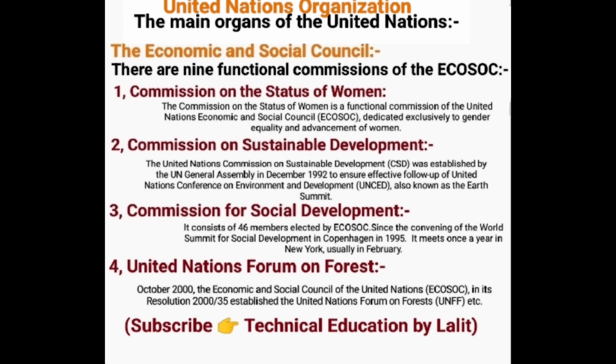Next, the third is the Commission for Social Development. The Commission for Social Development is a functional commission of the Economic and Social Council of the United Nations. It consists of 46 members elected by the Economic and Social Council.